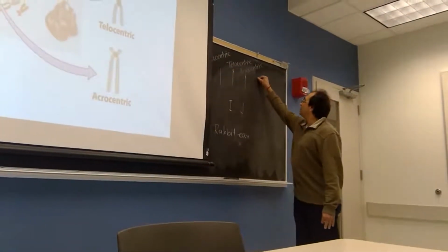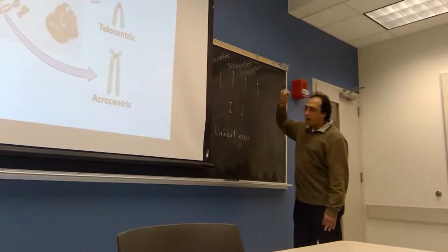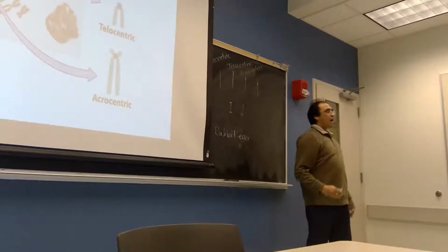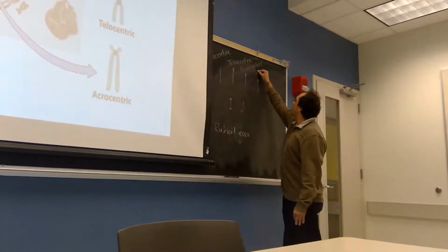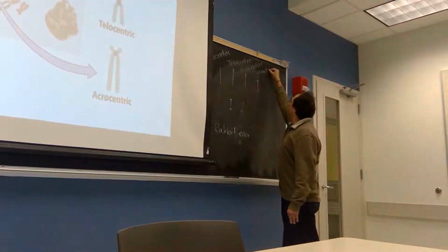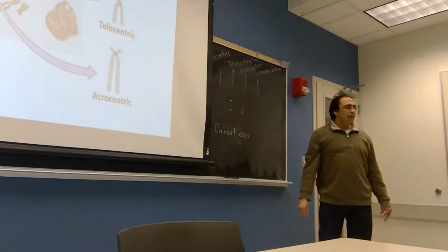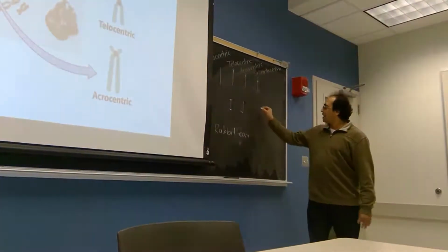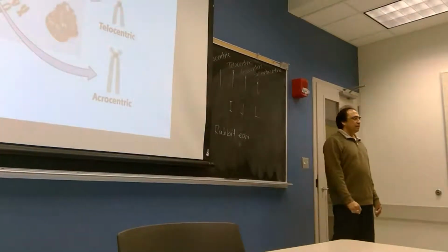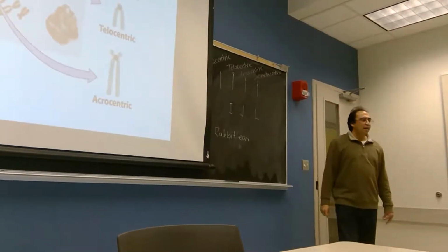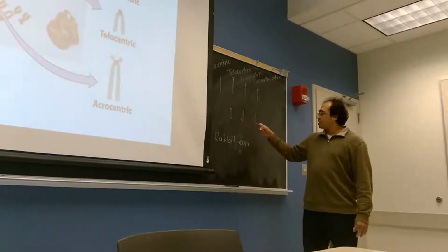Now, if the centromere is between the middle part of the chromosome and a little bit lower than the acrocentric part, it is called submetacentric. In case of submetacentric chromosome, you will find an L-like structure. So during metaphase, we can find either an I-like structure, J-like structure, or L-like structure.